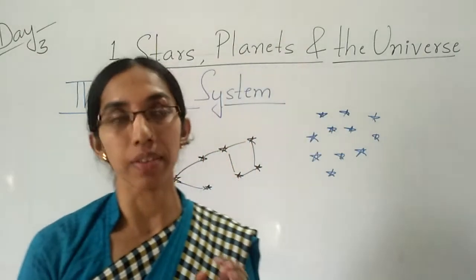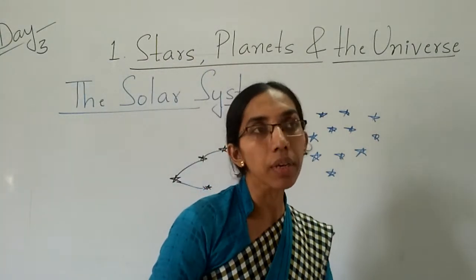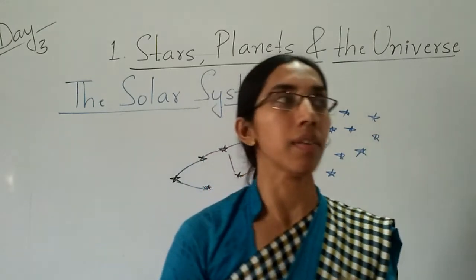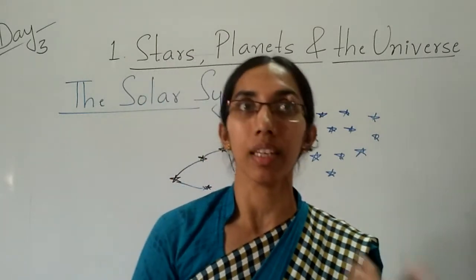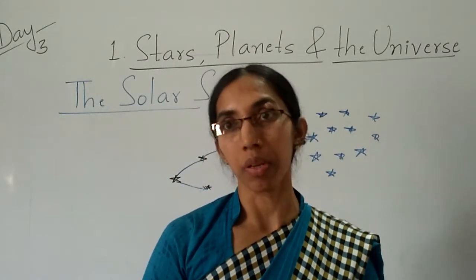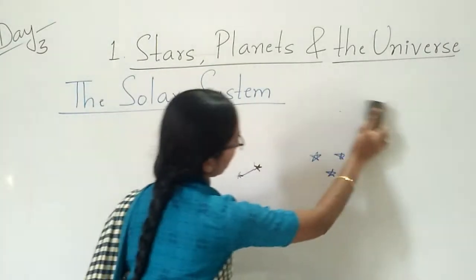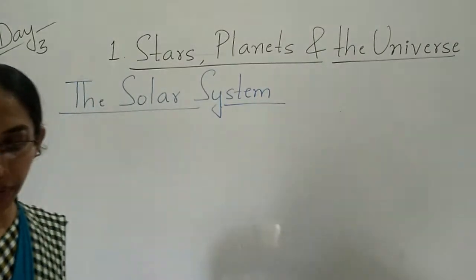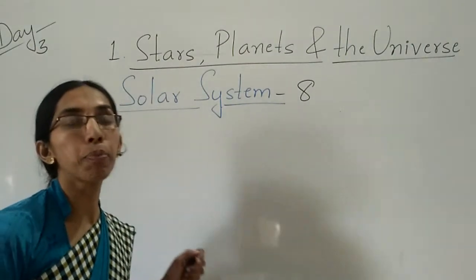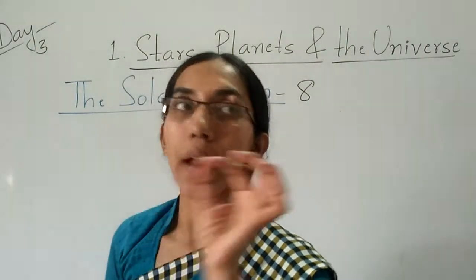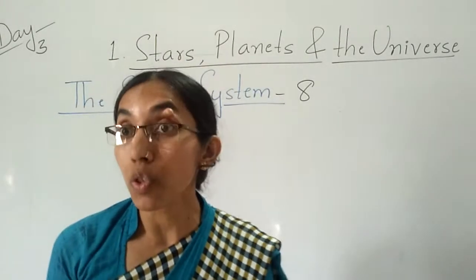So till here we studied. Now in today's class we are going to learn in detail about all the planets in the solar system. I already took this topic in the first semester also. Do you remember? So today we will go to the solar system. We know that in our solar system there are 8 planets, and Pluto is considered a dwarf planet. It's a very small planet.